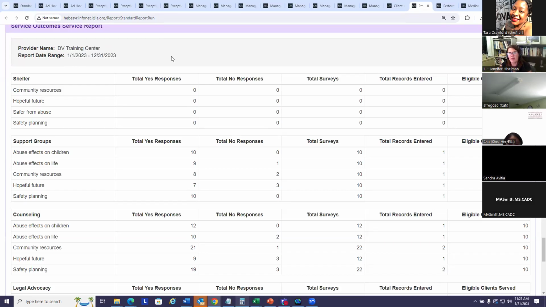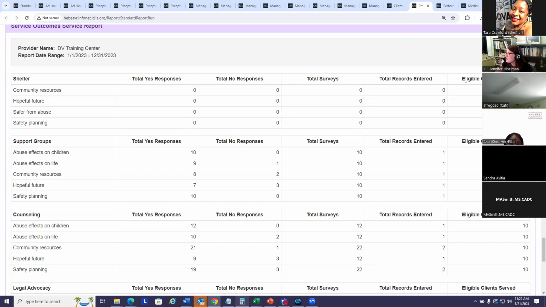So if I'm a grant monitor and I'm looking at this, I should see the number 4 here, if my grantee has a shelter program and they've been keeping up to date with collecting their service outcome measures. If there's a 0 here, I'm probably going to make a phone call. So again, you want to make sure there's one record per quarter for each question.